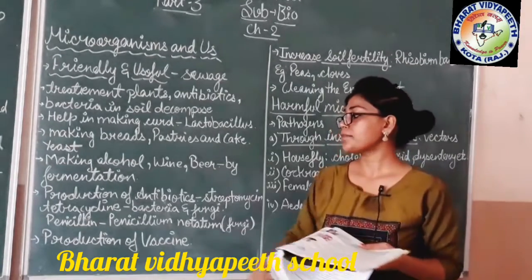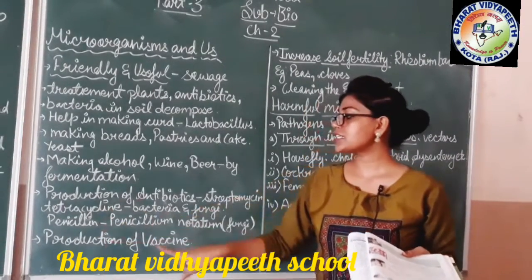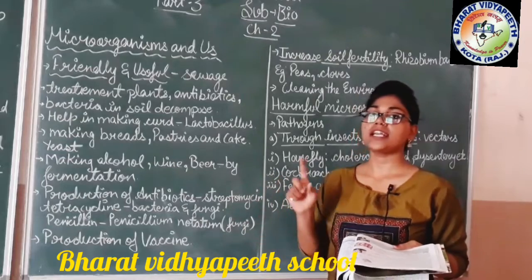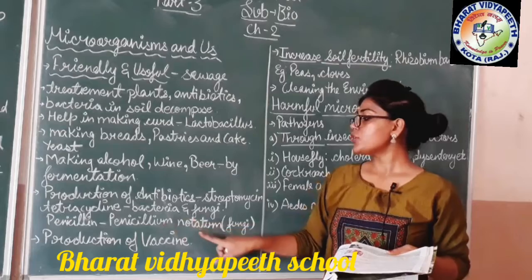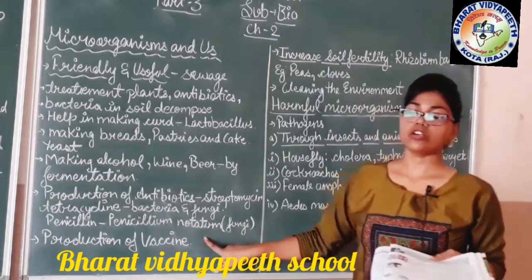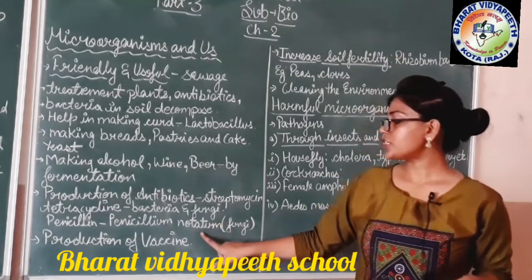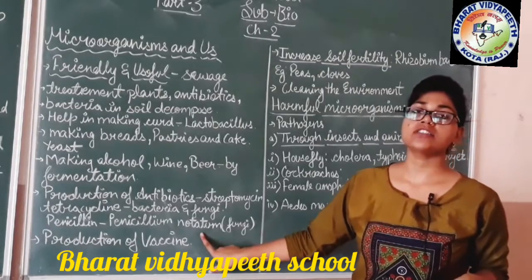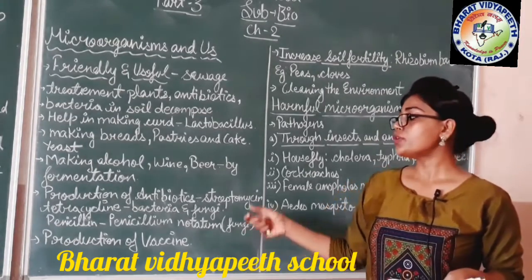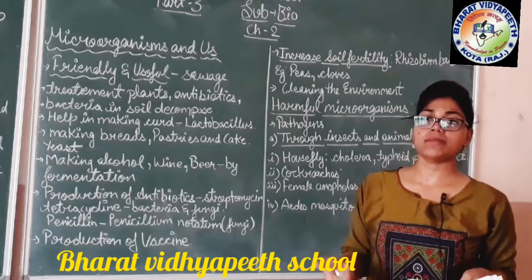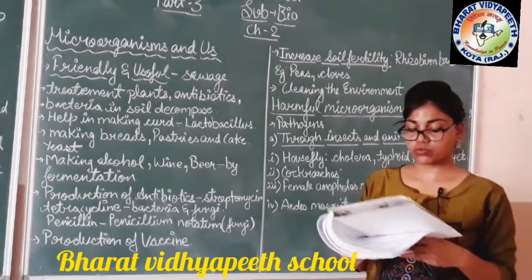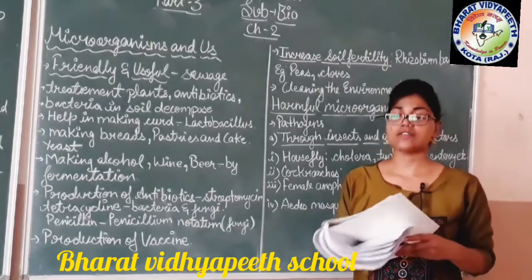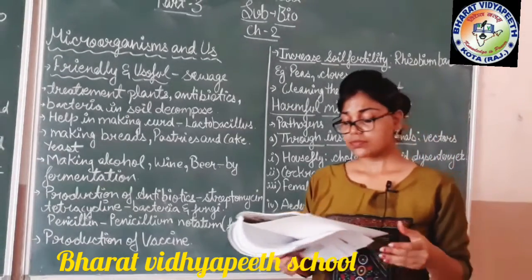And other than that, the antibiotic penicillin is made from Penicillium notatum. Penicillium notatum is a type of fungus which is used to make the antibiotic penicillin, so that it helps people overcome related diseases.